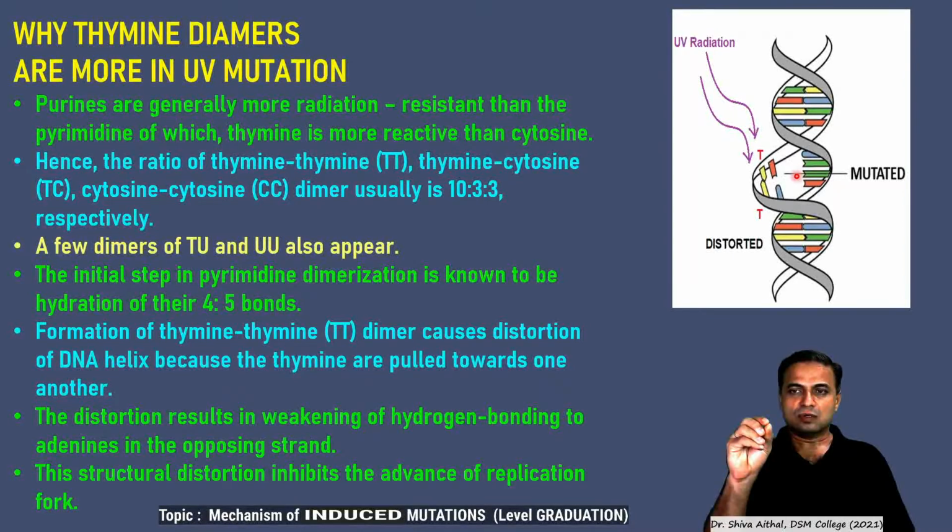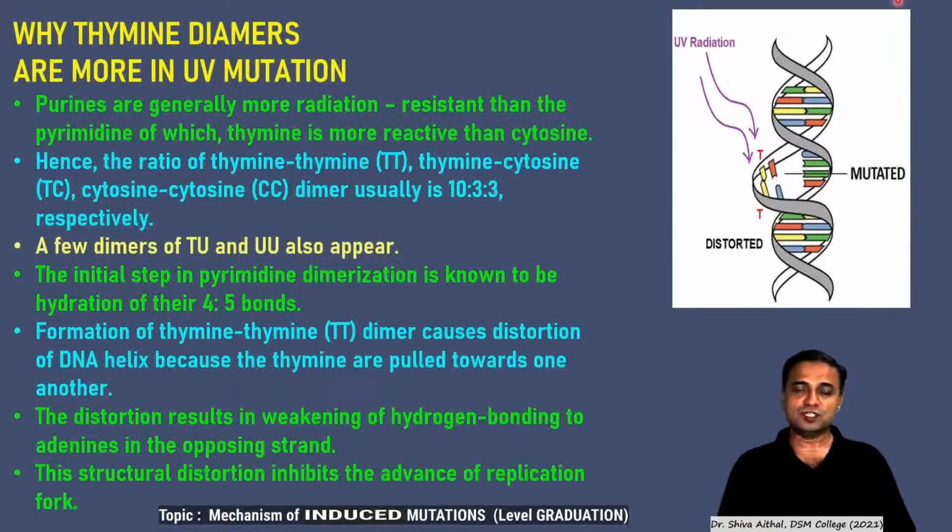The molecular mechanism for this is understood in a very simple way. Researchers have come to know that purines are generally more radiation resistant than pyrimidines, and among pyrimidines, thymine is more reactive than cytosine.